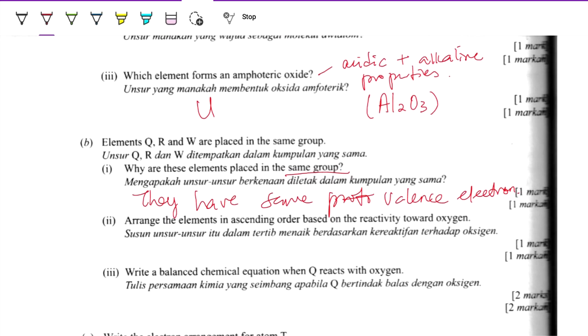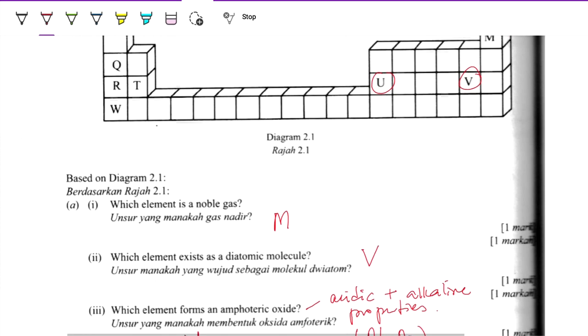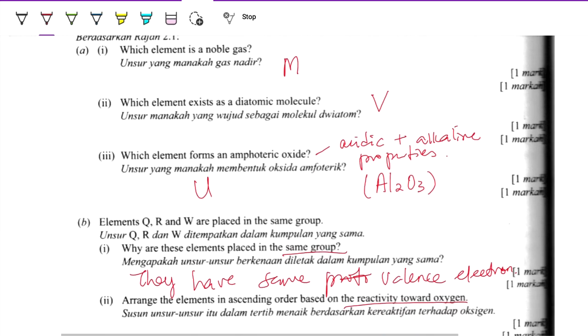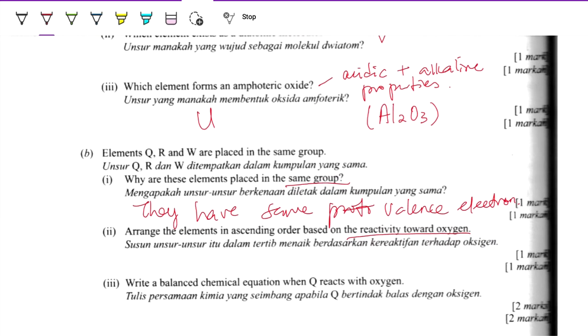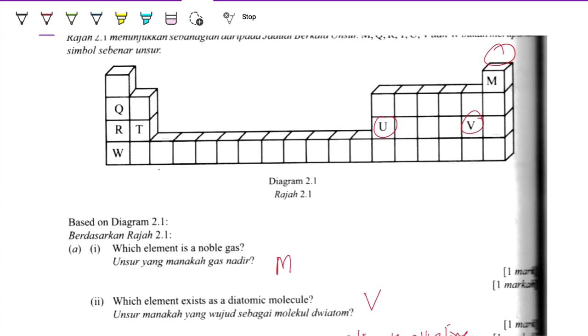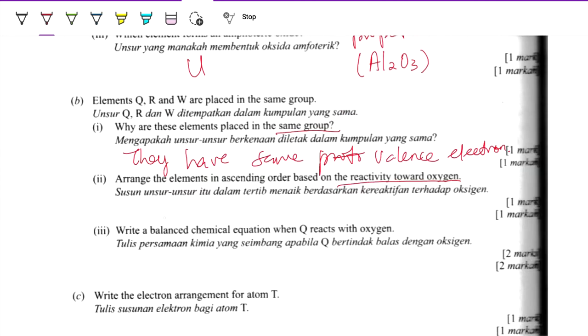Arrange them in ascending order of reactivity towards oxygen. Going down group 1, the reactivity increases, meaning getting more and more reactive. So ascending order is Q, R, and W.